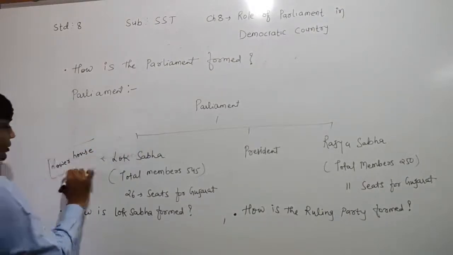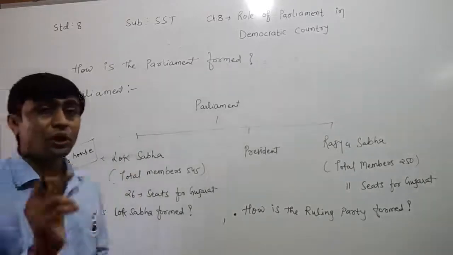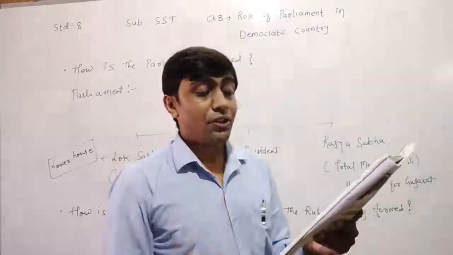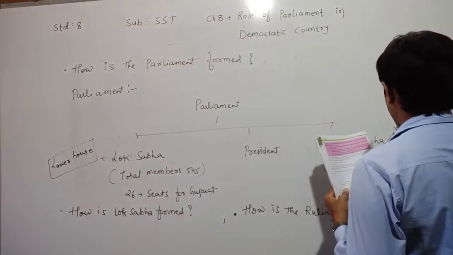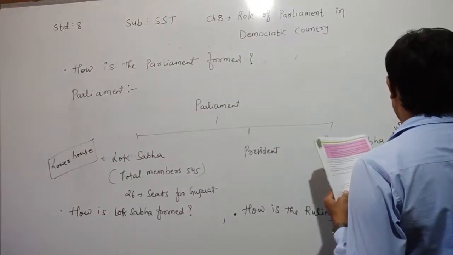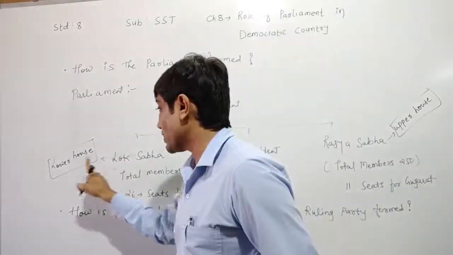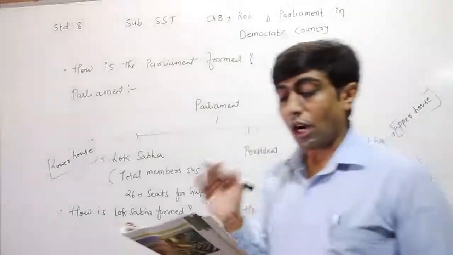Be careful, dear children, remember it. Lok Sabha is known as the lower house. In the same way, the Rajya Sabha is known as the upper house. That's why Lok Sabha is known as the lower house, and Rajya Sabha is known as the upper house.